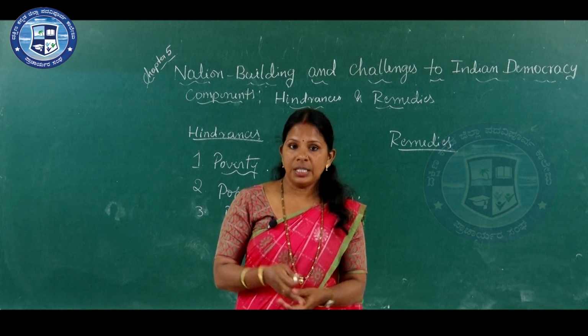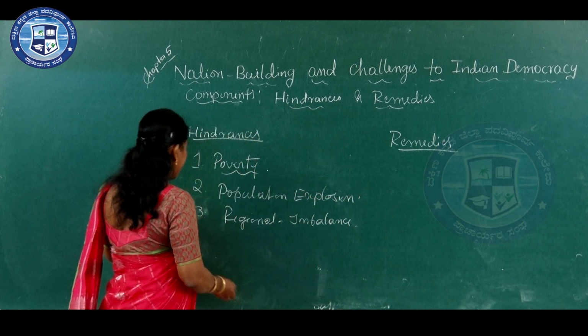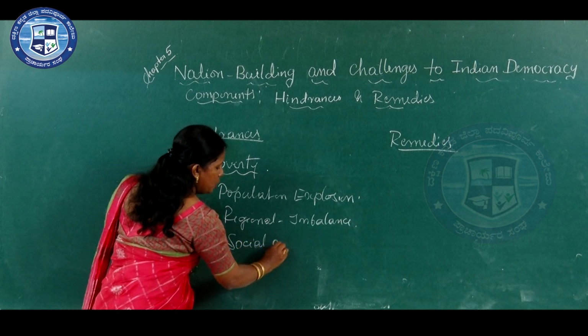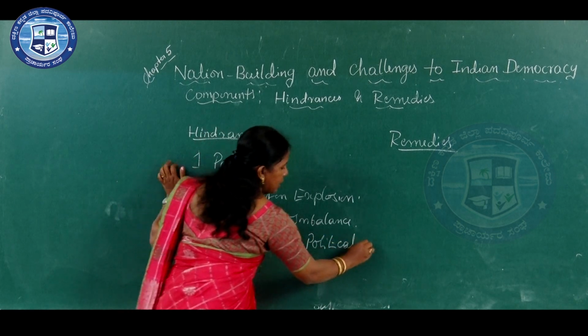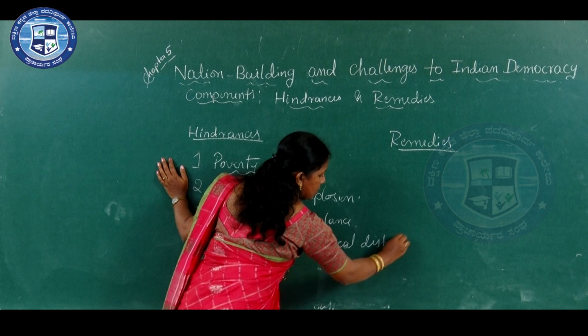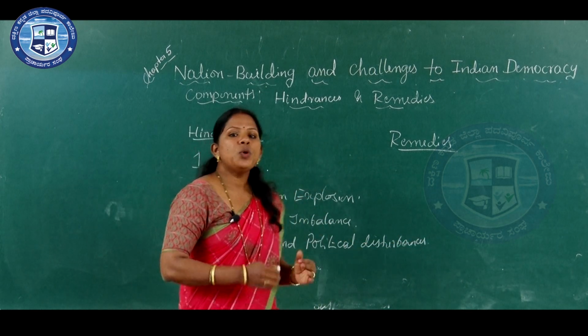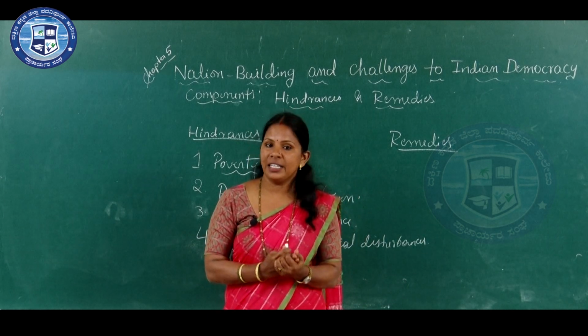Okay, dear students, one more hindrance is social and political disturbances. There are many social and political disturbances in India.